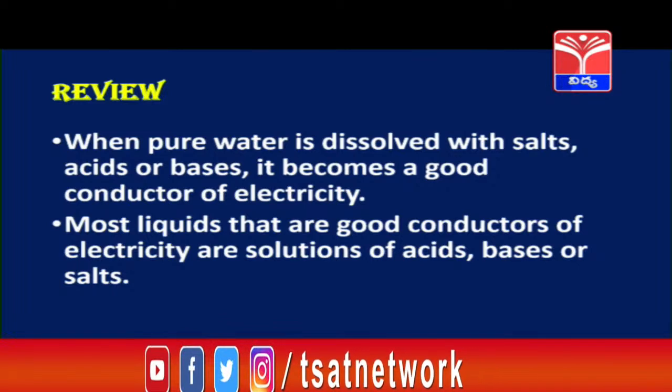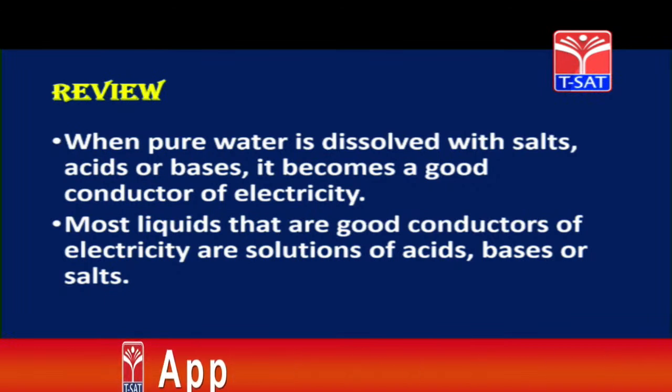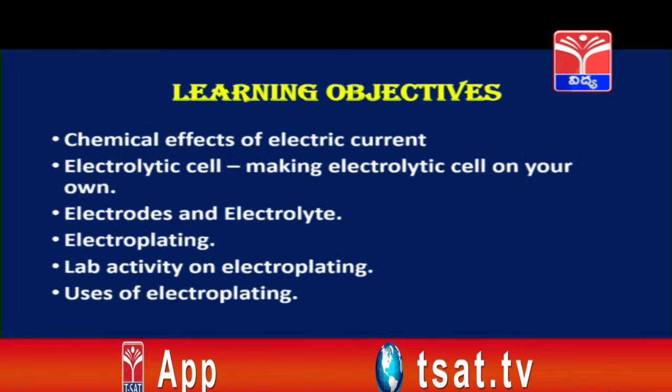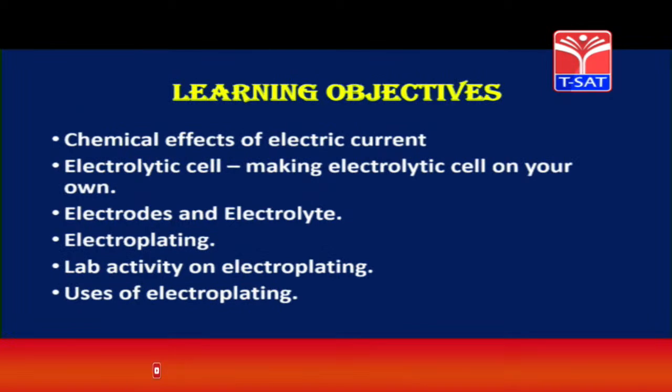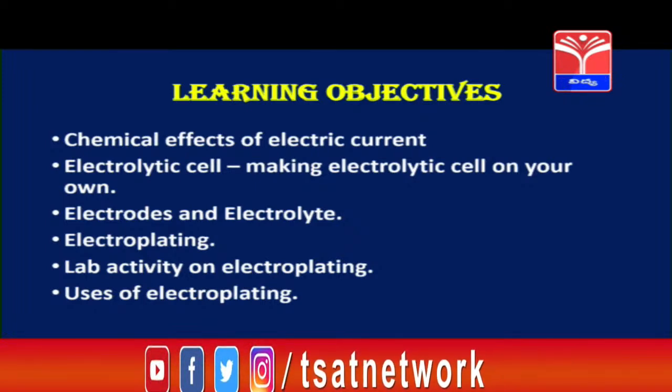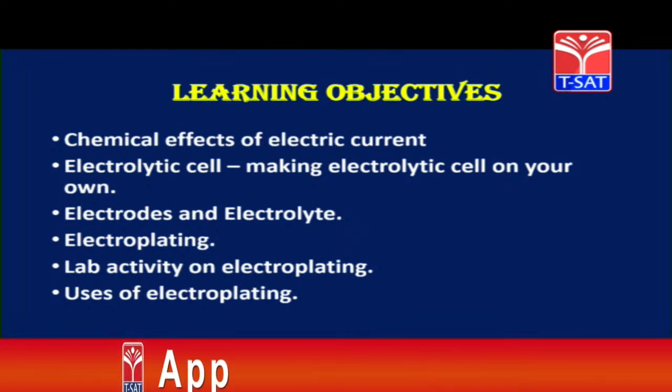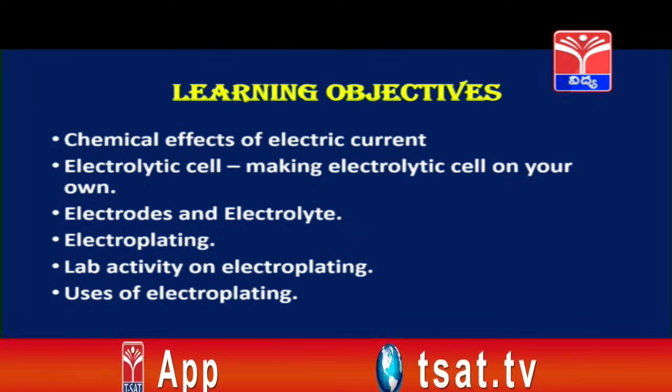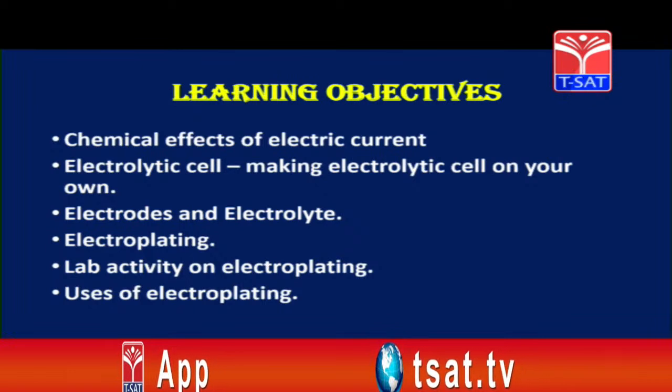Now let us see what we are going to see in today's class. Children, in today's session we are going to learn about the chemical effects of electric current. That means what may happen if current passes through certain substances. Then we will try to understand what an electrolytic cell is and how we can make our own electrolytic cell.